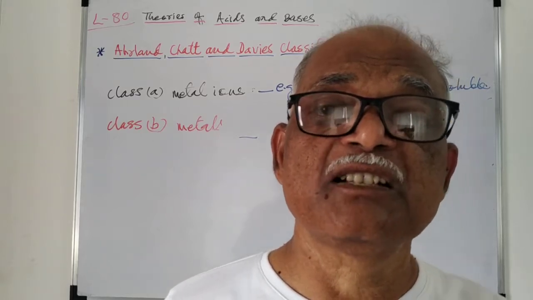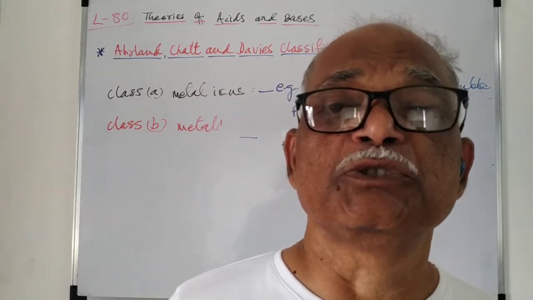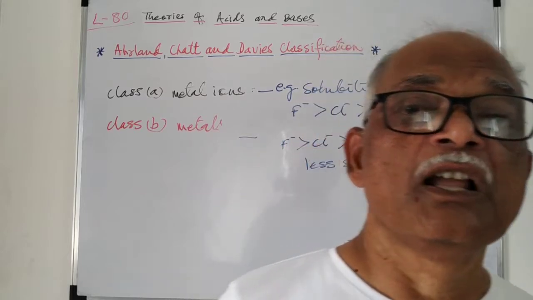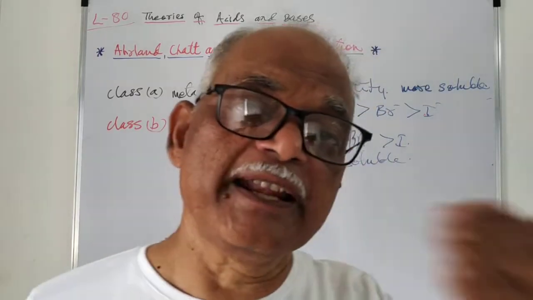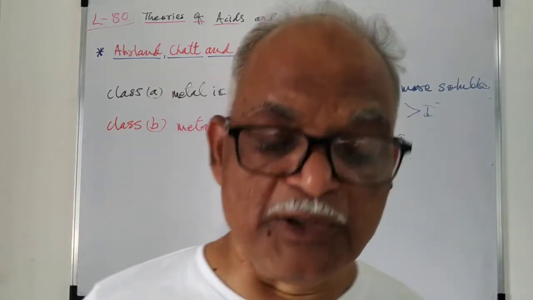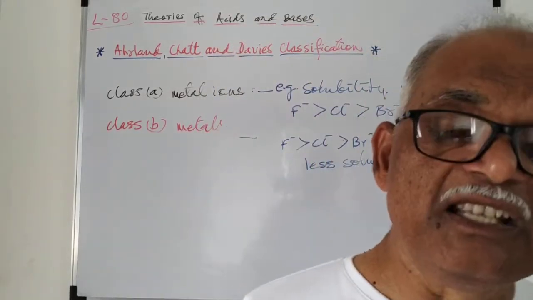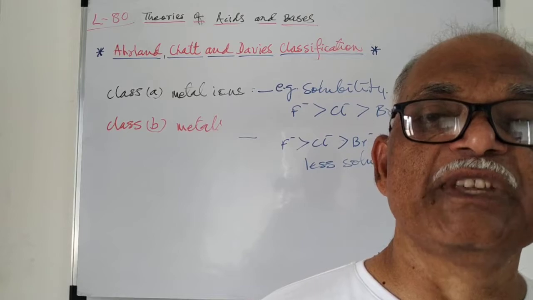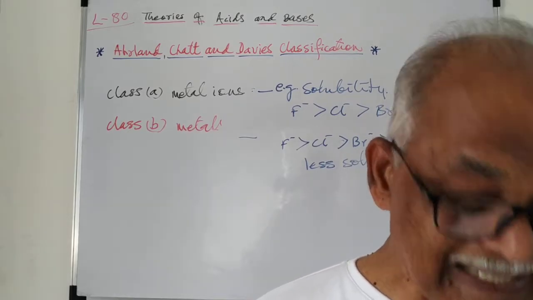But phosphorus containing donor molecules, or the heavier ones such as sulfur, selenium, tellurium, etc., form stable complexes with metal ions of class B group.